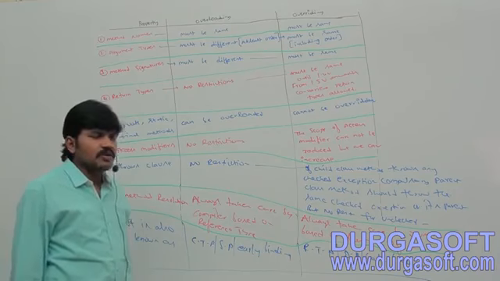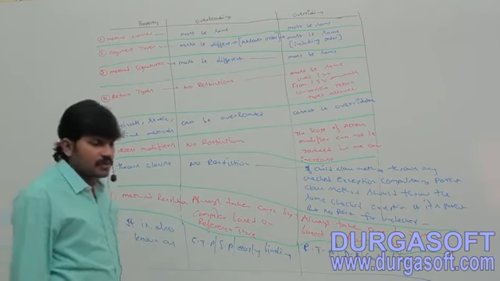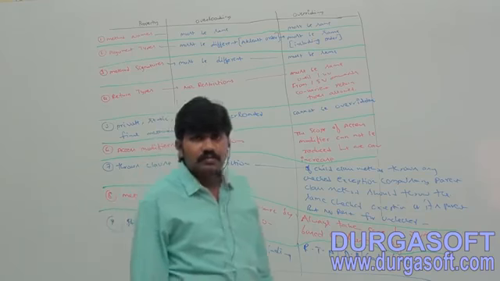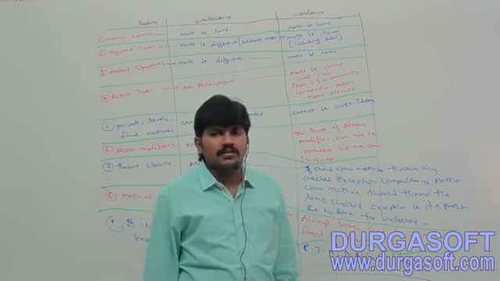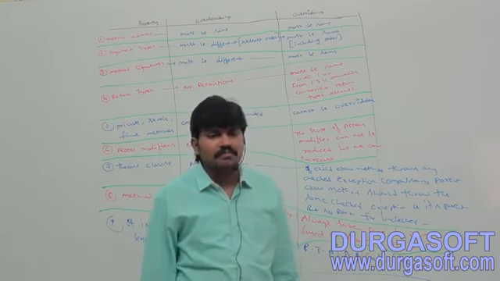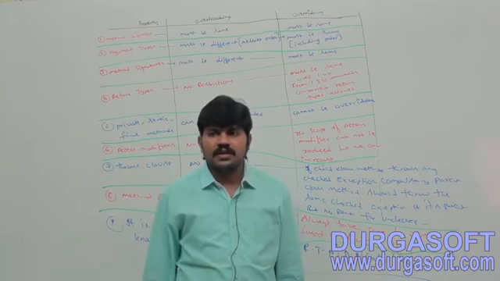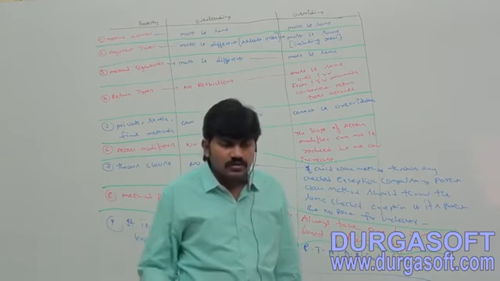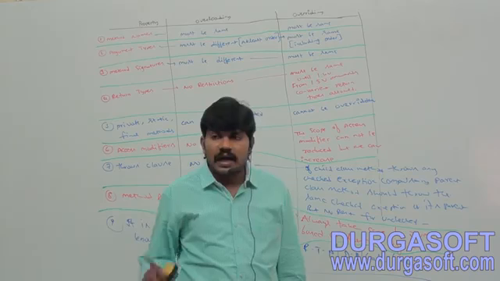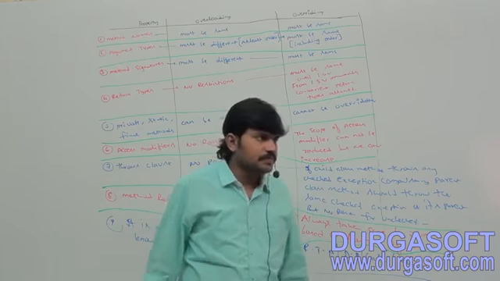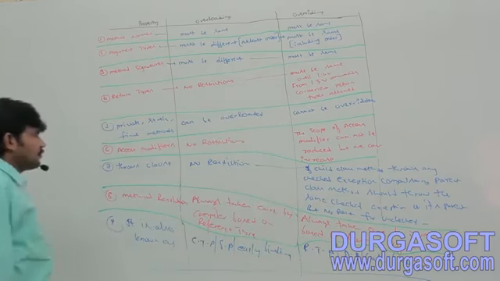Within the brackets, we have to check only the method names. Within the brackets, the method names must be the same. Bracket close. We have to check only the method names and argument types.